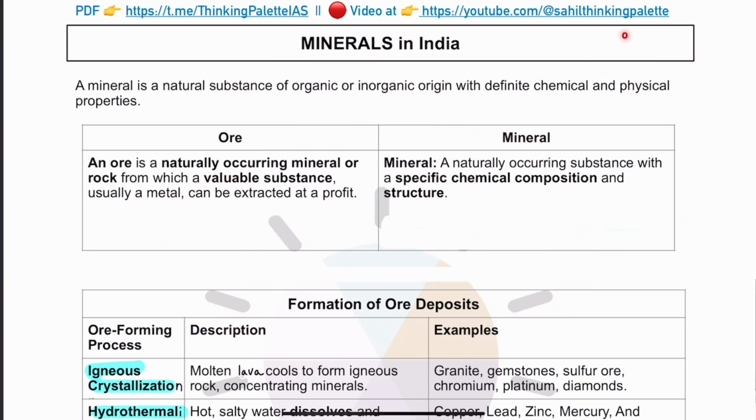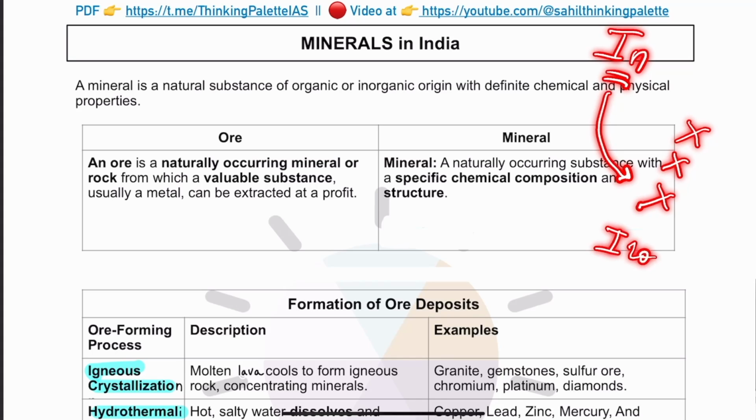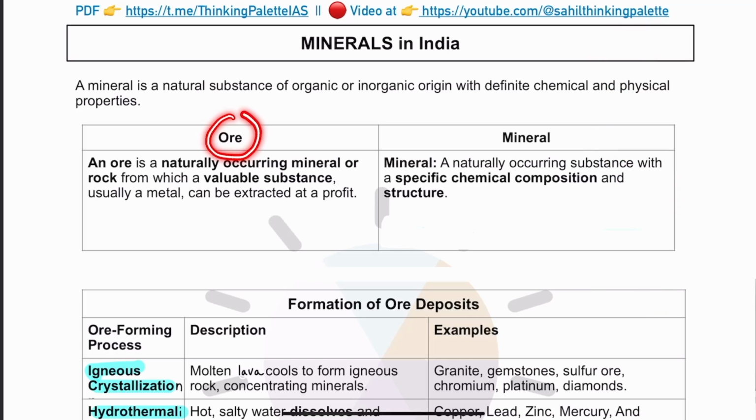Similarly, there can be inorganic minerals also. Inorganic minerals are those which don't have any biological origin. For example, iron ore. Iron ore is an inorganic mineral. Copper is an inorganic mineral. Fine. Then also we hear this particular word, ore.